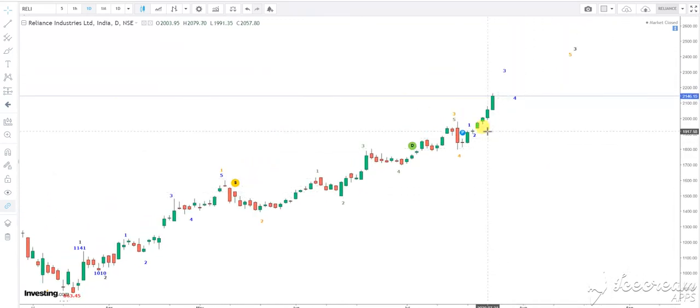You can see in the chart that the fourth has completed and the fifth of 1, 2, 3, 4 is complete as the third wave from this black one. This is the black mark 1, 2, and this third wave will complete here, and then again the fourth wave will come down, and again the fifth wave will move up. So the target of this third wave is about 2400 to 2500 levels. So this is the Elliott wave analysis of Reliance.